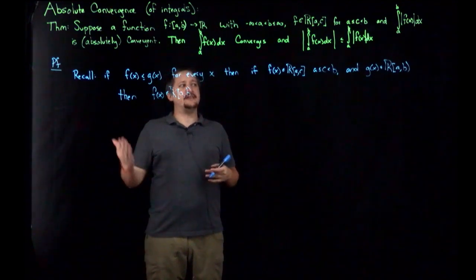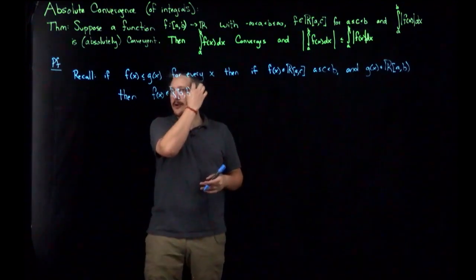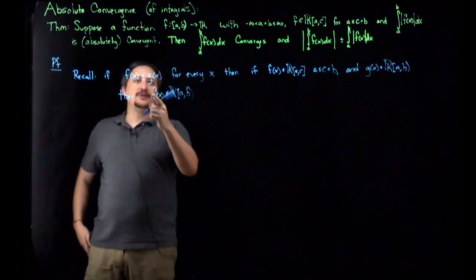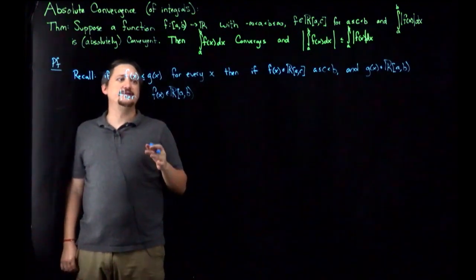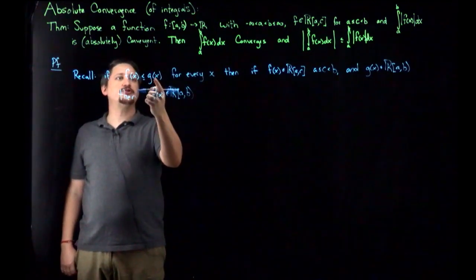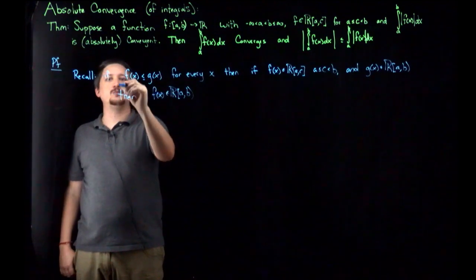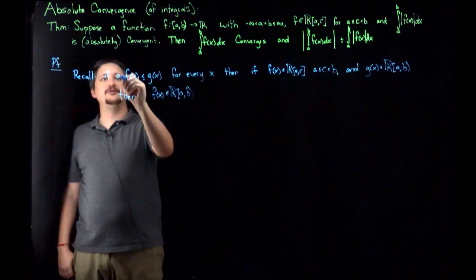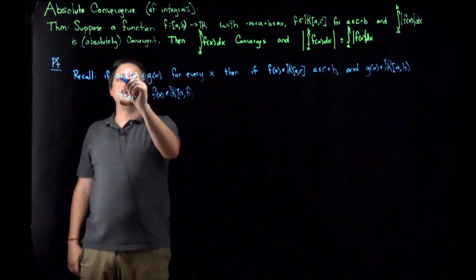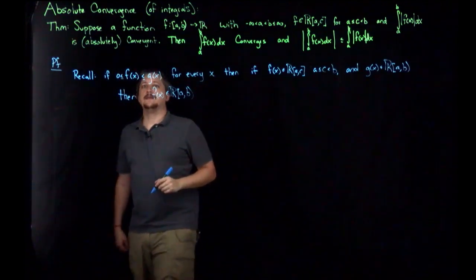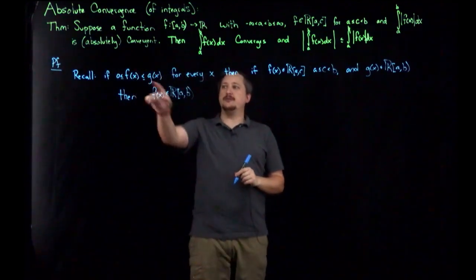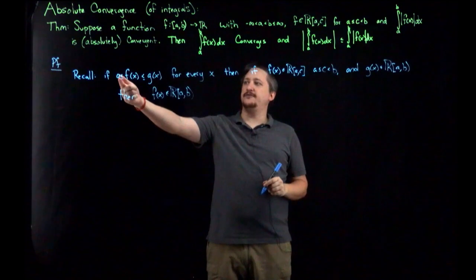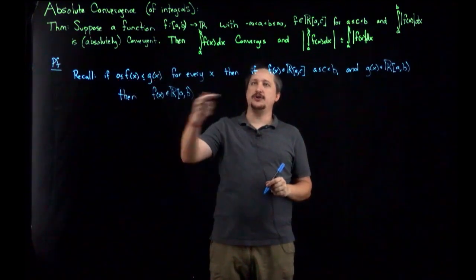But the thing is that this wasn't quite it. If you remember, we needed, for a sort of silly reason, to make sure that it wasn't just bounded above, but bounded below as well. And so we added this 0 less than or equal to f of x. So this is really what it said, right? If f of x is a non-negative function and bounded by g, then we're good.